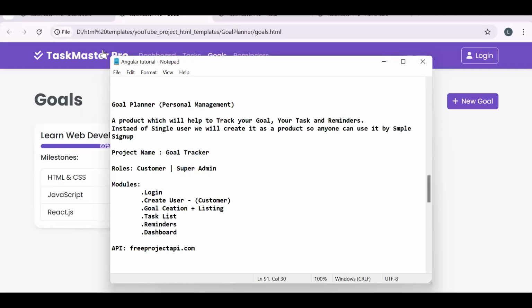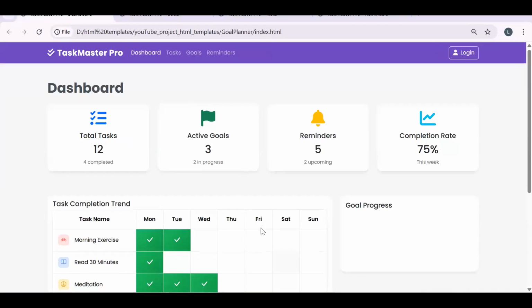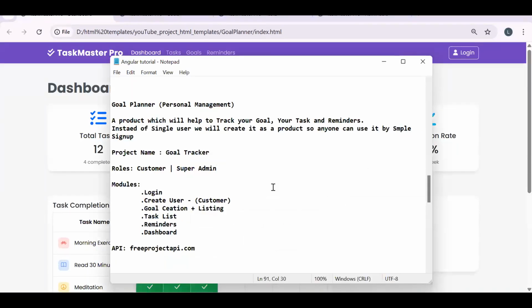So welcome back. This is another video where we are going to see a new project idea. You might have already seen some kind of application or a product like this. When we talk about goal planner or personal management, we are going to have three different modules. First, we will be able to create our goal with some milestones. We'll be able to track it. Then we will have a simple task management list and a reminder section, right?